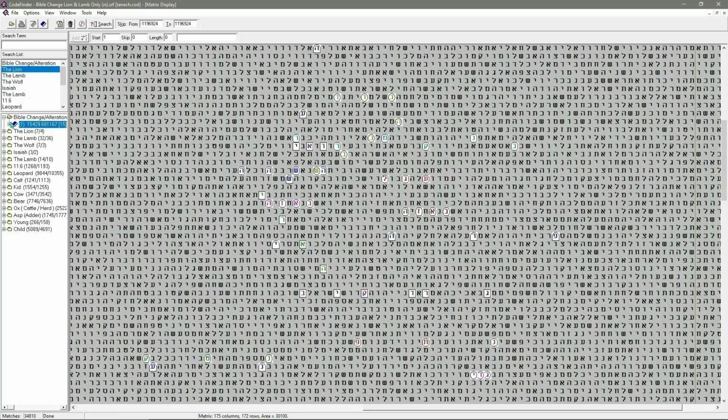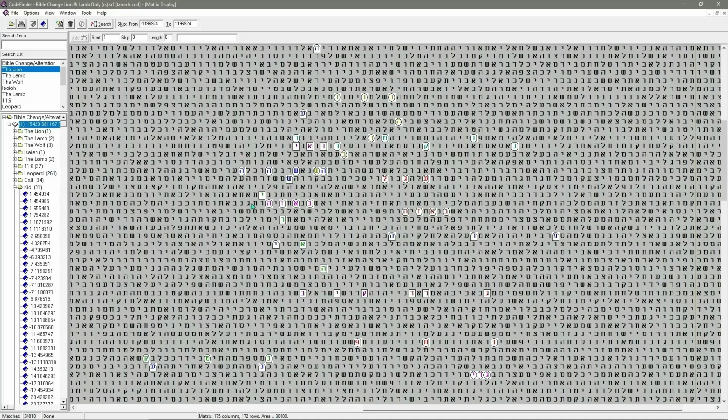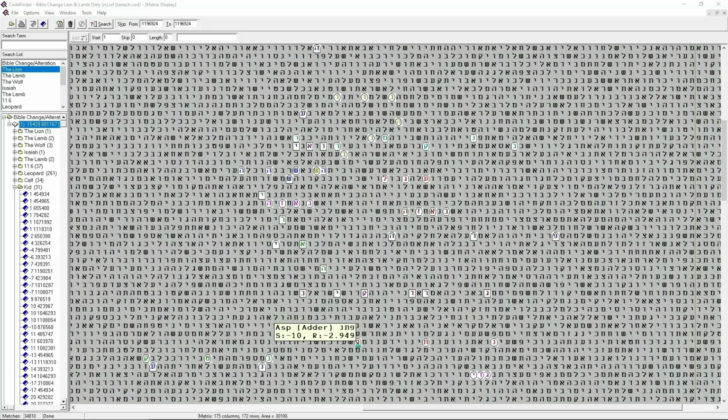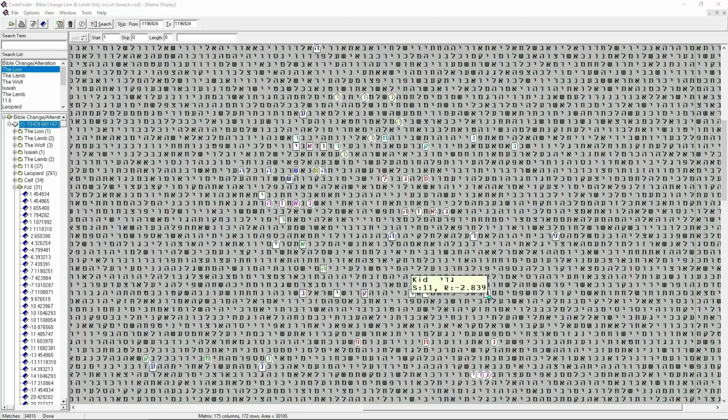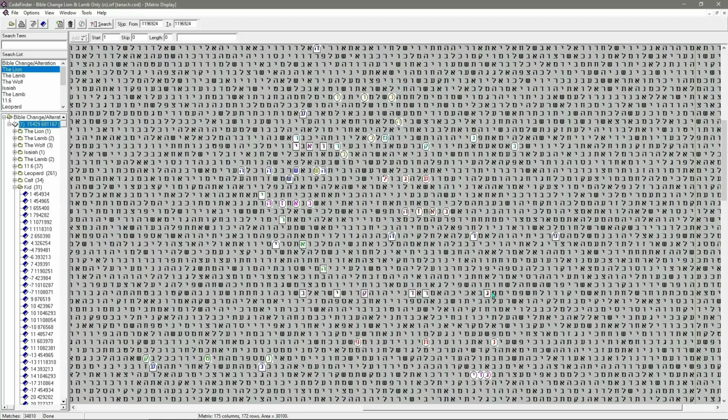Let's have a look for a kid now. Okay. Cattle, interesting. So we have kid, as you can see, Gimel, Dalet, Yod, Gimel, the Dalet.